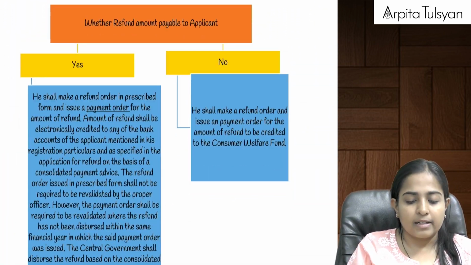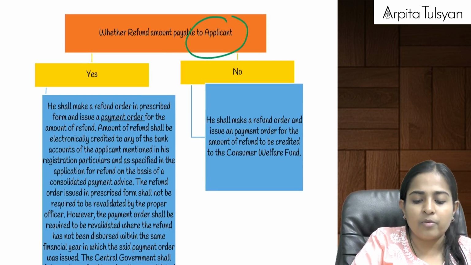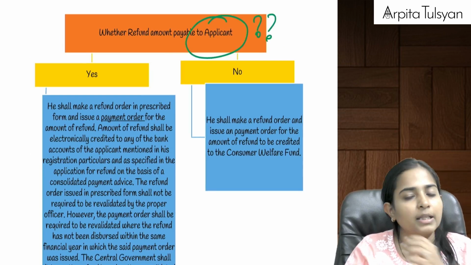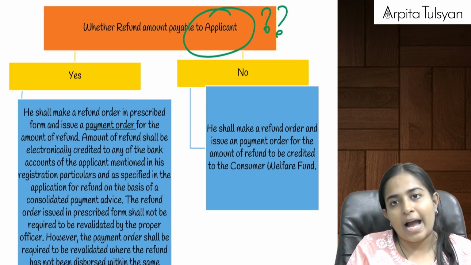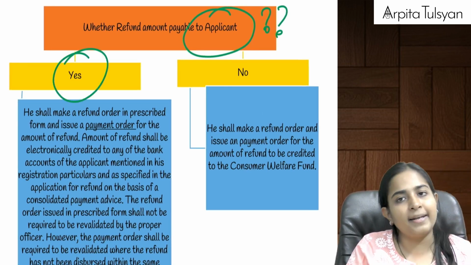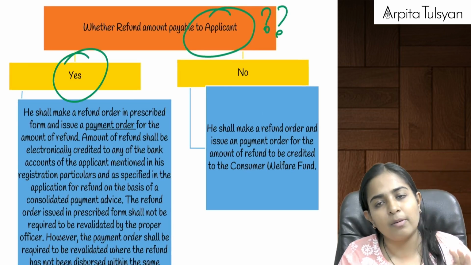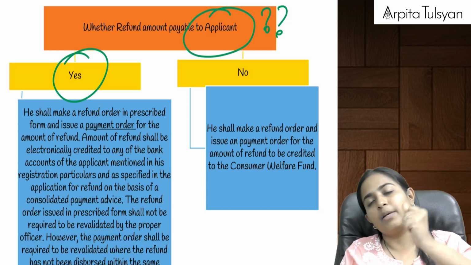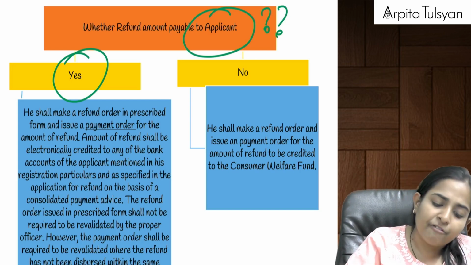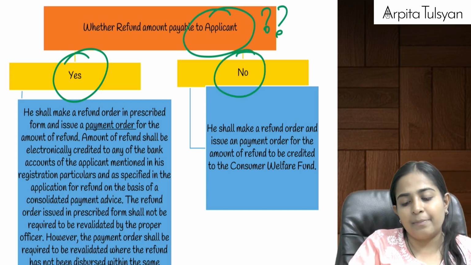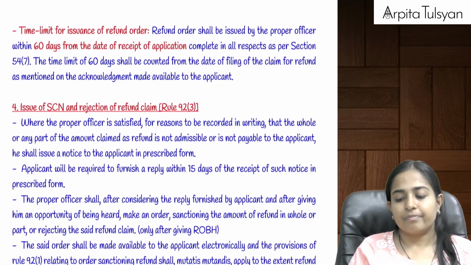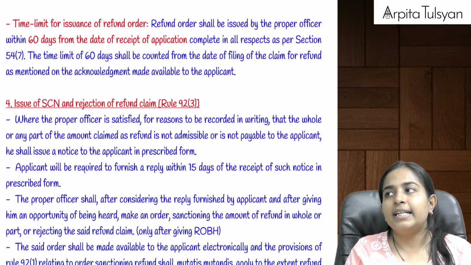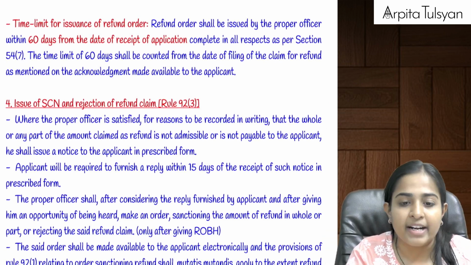Now listen. After reading the provisions, you will identify whether the refund is payable to the applicant. If it is payable to the applicant, well and good. First the refund order will be made, then the payment order will be made and the payment will be done to you. If the refund is not payable to the applicant, the refund will be credited to the consumer welfare fund.